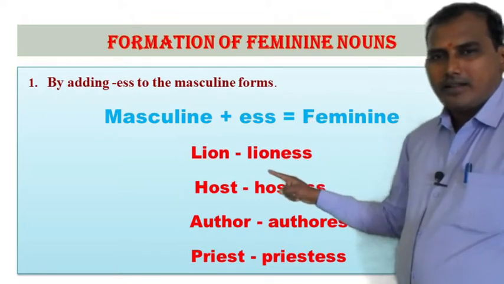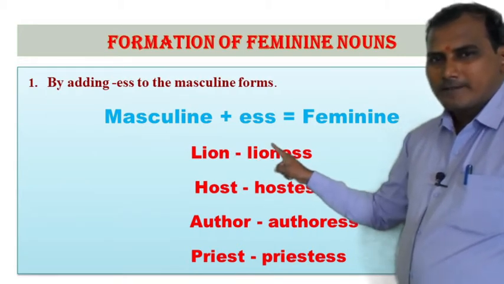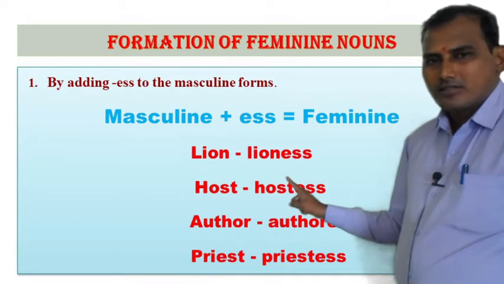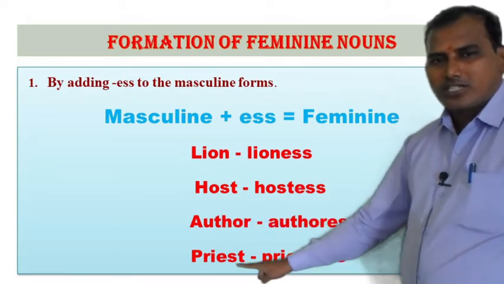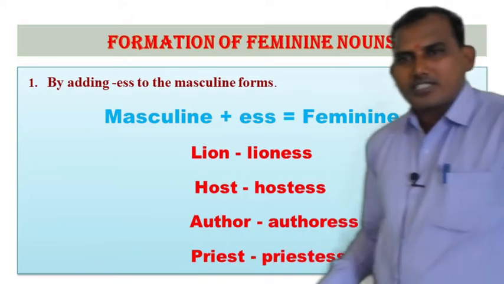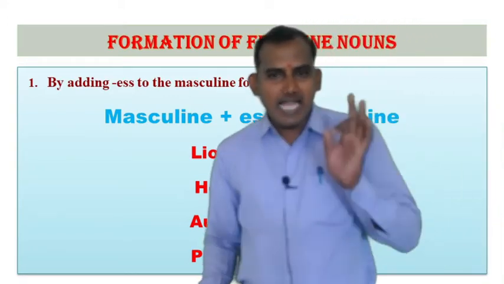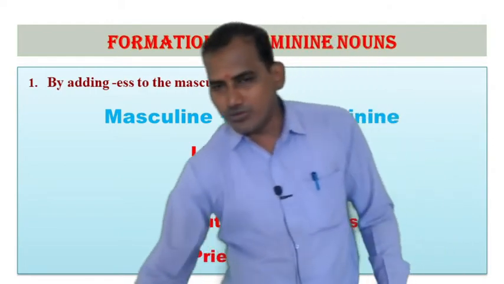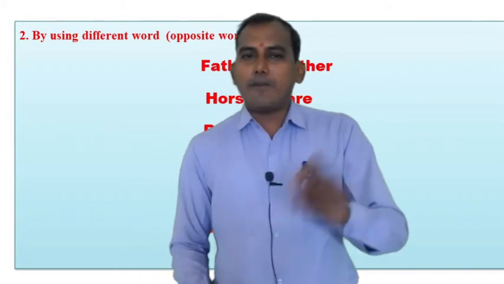For an example, lion, lioness, host, hostess, author, authoress, priest, priestess. See, in these words simply we have added the suffix ess and we have formed feminine nouns. This was the first rule.